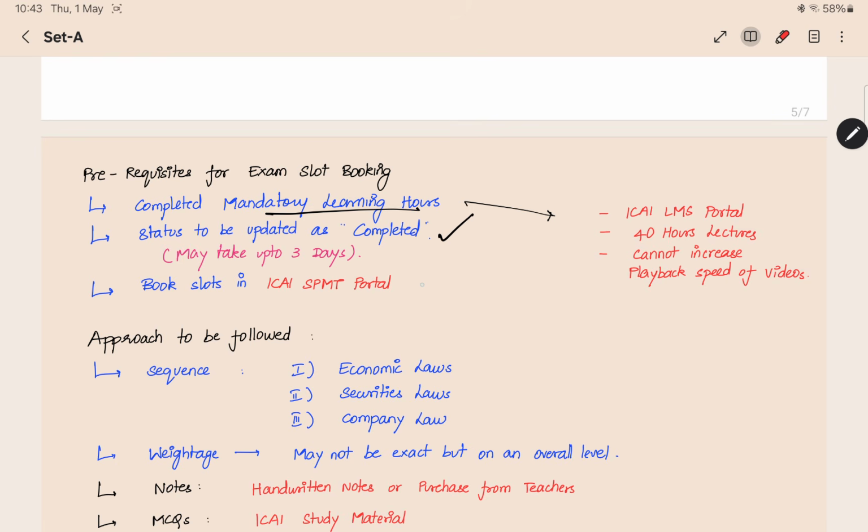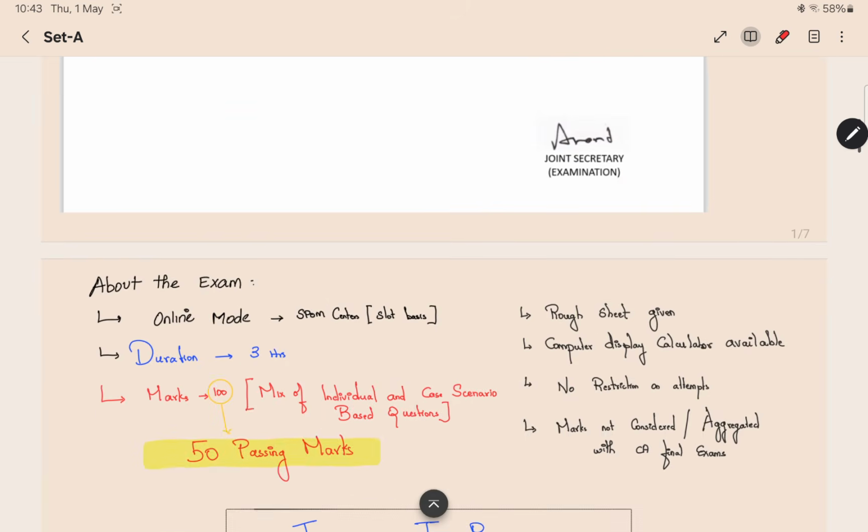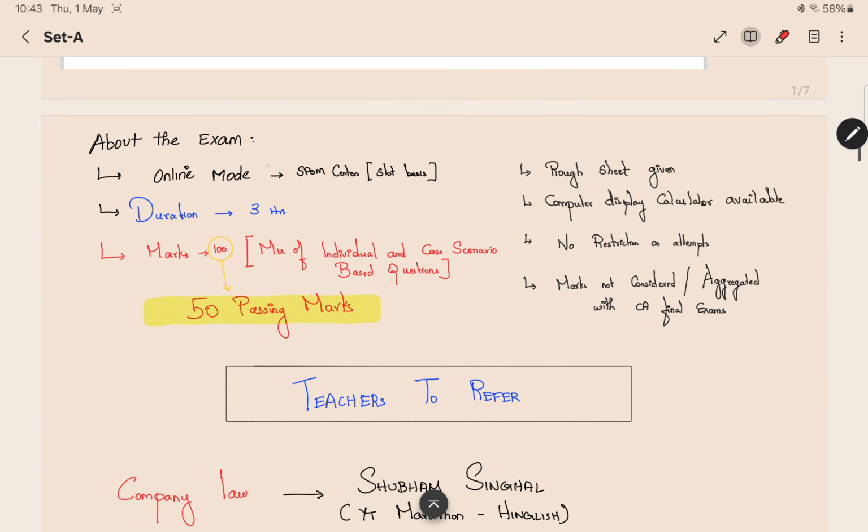Next thing is, we can book slots in the ICA SPOM portal. You have to search in Google for the ICA SPOM portal. You will get a login option and the portal link. You can go in there, log in again using the SSP portal login ID and password, and then you can book slots for the SPOM exam. After booking the slots, you have to write the exam. The exam will be in online mode.